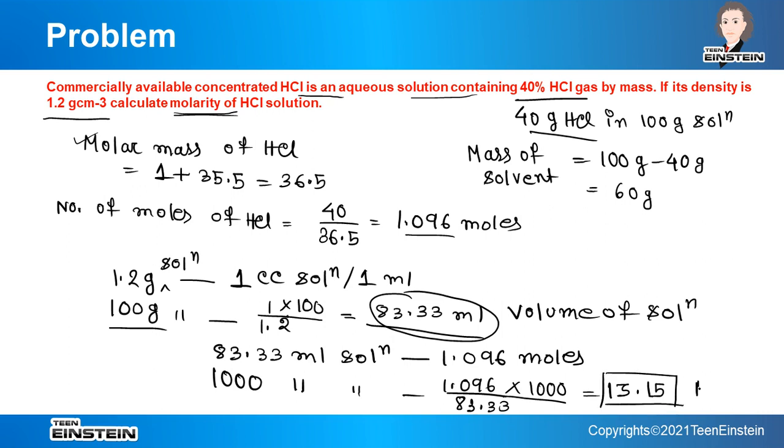This is a very high value because this is concentrated HCl solution, that is why it is very high. Okay, so in this way we can find out the molarity from mass by mass percentage and density. From these two pieces of information we have ultimately calculated the molarity of HCl solution.